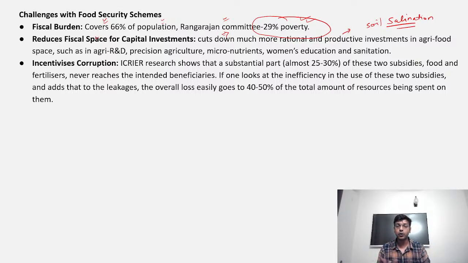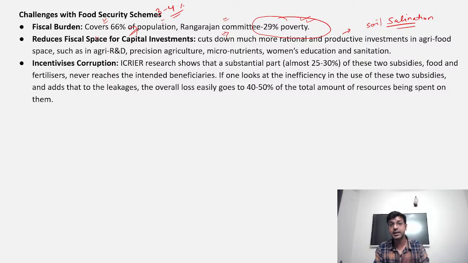And when we have a low fiscal space for capital investment, then we cannot invest in other areas, which is very necessary in order to double the farmer's income, and at the same time in order to enhance the output of the agriculture. And as you know, right now the agriculture sector is growing at a rate of 3 to 4%, right? Much below the country GDP rate, right? At least we have to be at par with the GDP rate, so that the people who are involved in the farming activity should get some remunerative wages or remunerative money out of it.